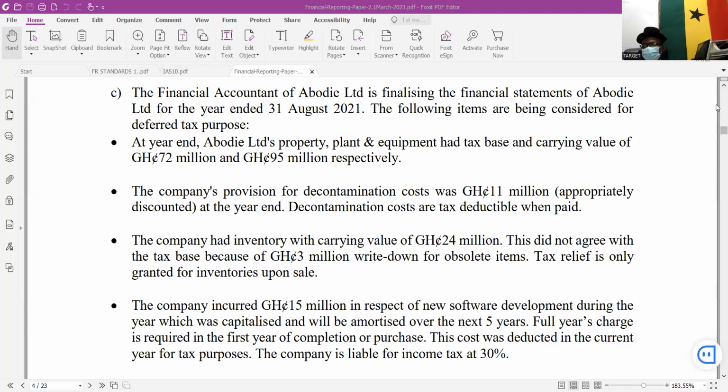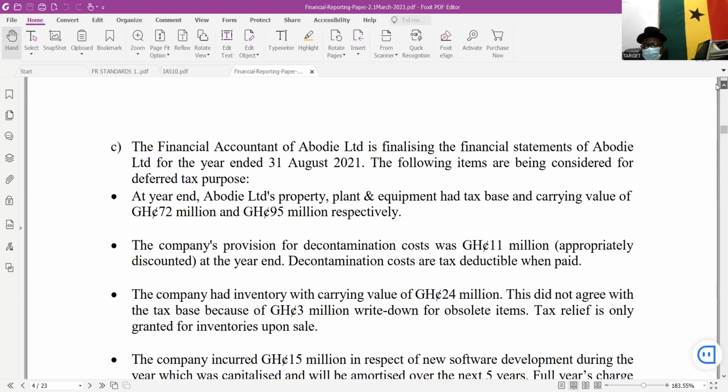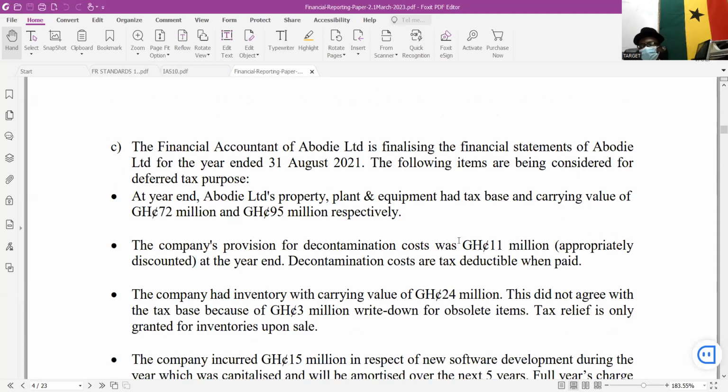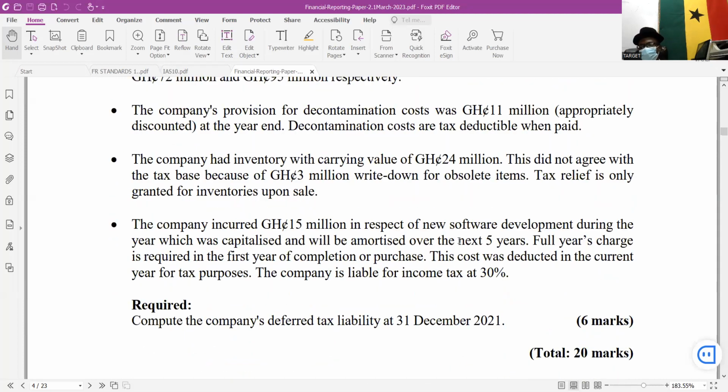All right, so this is ICA Ghana March 2023 exams, last 2 sittings. They were asked to compute the company's deferred tax liability as of 31st December 2021. So what you need to do is get the current amount of the assets. The assets can be many. Get their tax base. Multiply by 30%. You are done. Nothing else, nothing more. 6 solid marks.